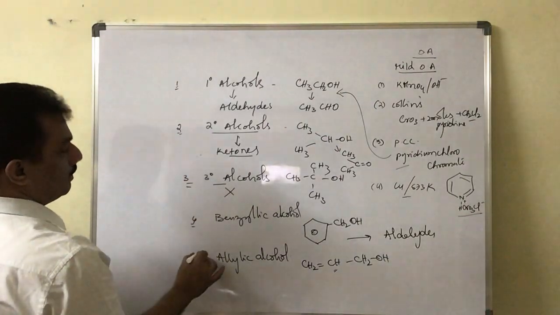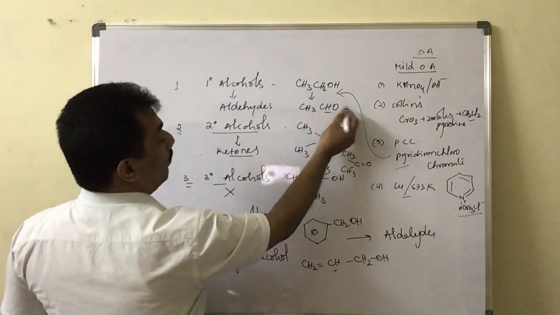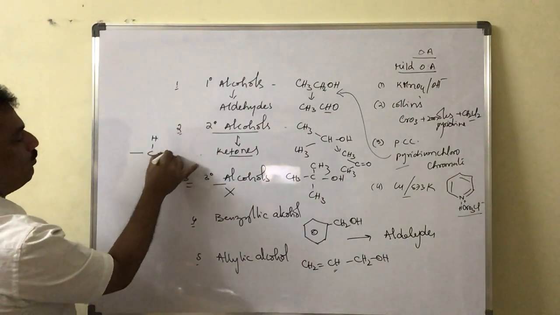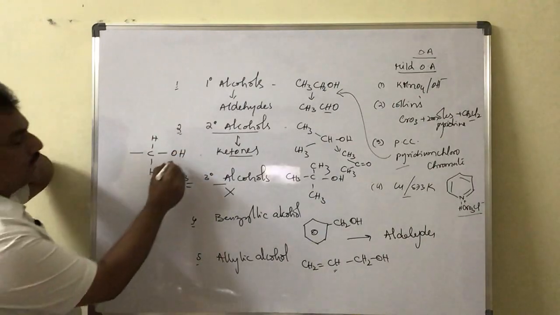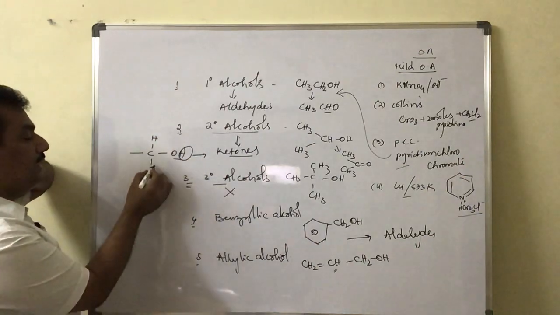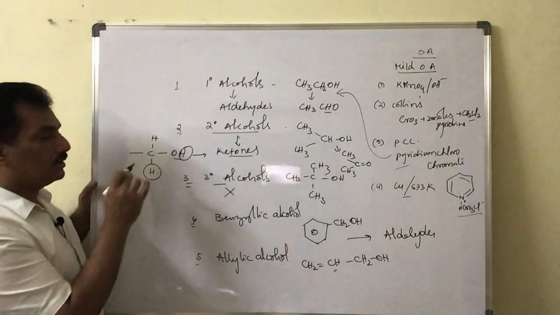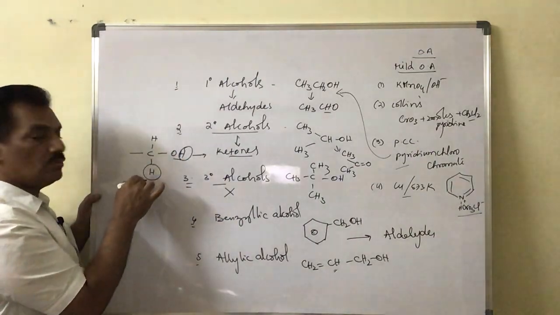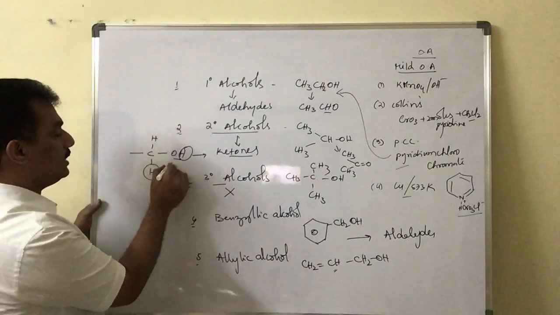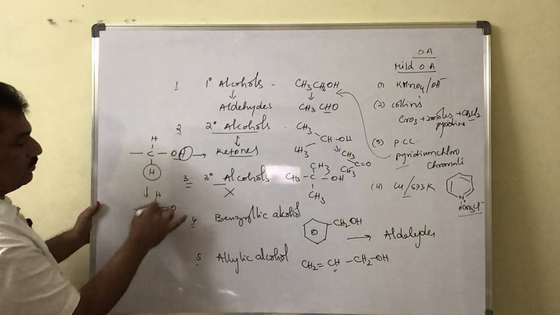When this alcohol, for example, is converted to this aldehyde, this CH2 and OH: the OH bond gets cleaved, that is, this hydrogen goes out, and this carbon-hydrogen bond is also cleaved. Both the oxygen-hydrogen bond and the carbon-hydrogen bond are broken, and thereby it is converted to C double bond O, H, that is, an aldehyde.